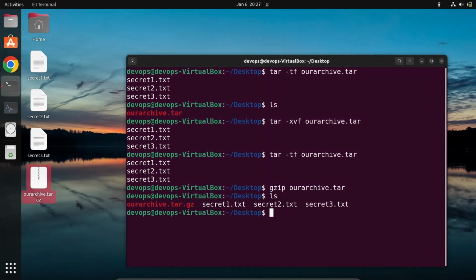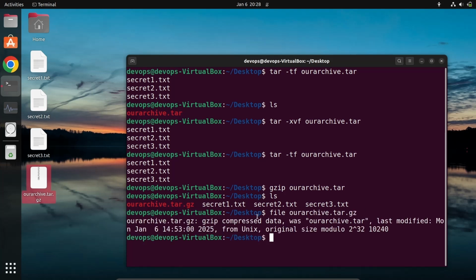If I list the content, it's still in red. It has changed the extension, but has it changed our file type also? Let's see, file our archive. Yes, it has changed, and it says gzip compressed data, and the original was a tar.